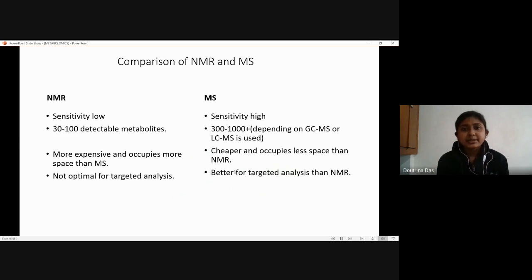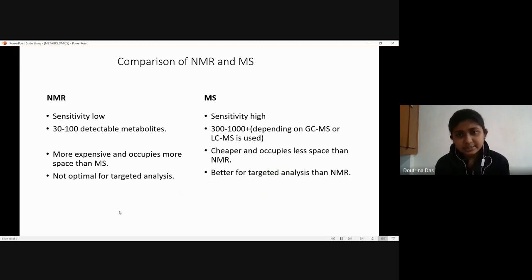So next is a comparison of NMR and MS. How is an NMR different from an MS? For an NMR, the sensitivity is low, and for an MS, the sensitivity is higher. And the number of metabolites detected in an MS is usually more, that is 300 to 1000 plus, and for an NMR, it is 30 to 100.